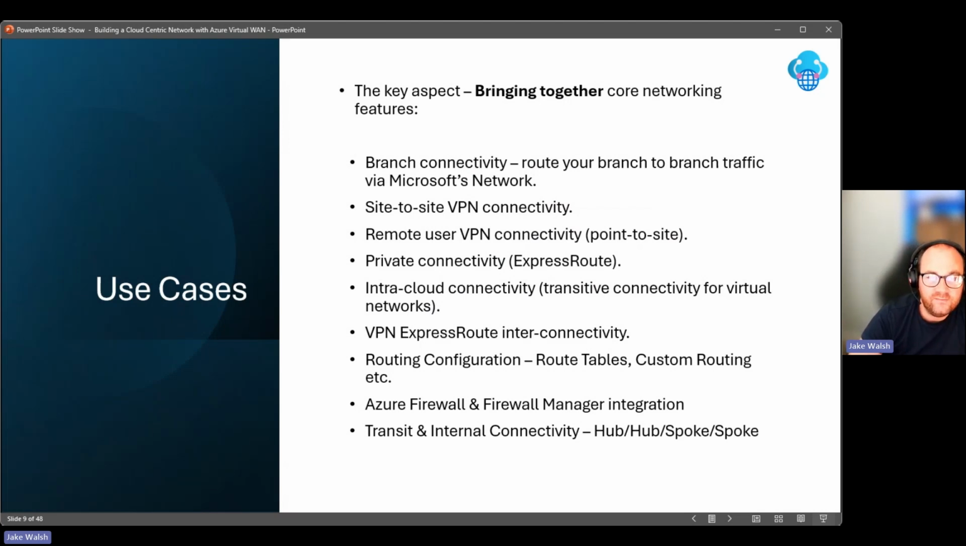We have that private connectivity via ExpressRoute. We also have intra-cloud connectivity, so connectivity for virtual networks. VPN and ExpressRoute interconnectivity, routing configuration, route tables, custom routes, that sort of stuff. Azure Firewall and Firewall Manager integration, again, all managed via Azure Virtual WAN. And we have this transit and internal connectivity as well, hub-to-hub communication, spoke-to-hub communication, that sort of stuff.